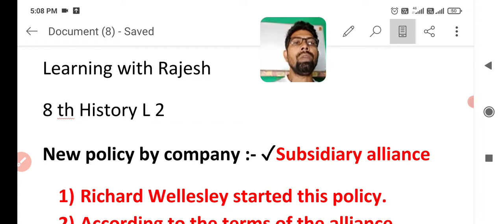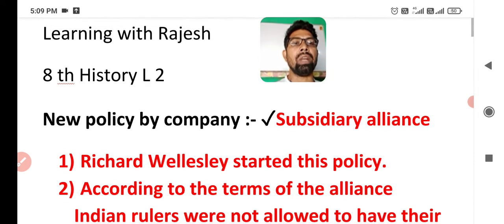Today, we will learn about new policies by the company. What were the new policies started by the East India Company after the Battle of Buxar and after getting Diwani power? Now, the company started a policy named subsidiary alliance. The first point is who introduced this policy in India? What was the name of the governor who introduced this policy? Richard Wellesley started this policy in India.